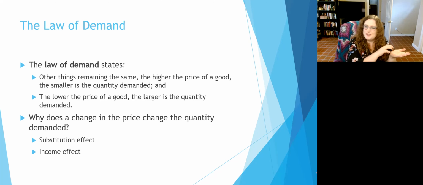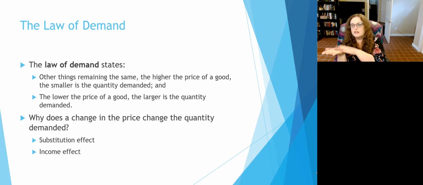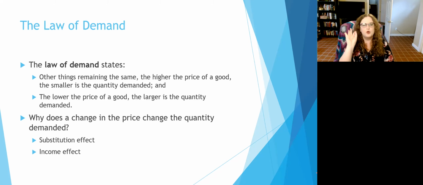There's also normal goods. So we had inferior goods, things you don't really buy when things are good. And then normal goods, the things that as you get raises, you tend to buy more of, right? So let's say that like this is the good mac and cheese. This is that truffle mac and cheese that you get at the really nice restaurant, right? Well, there's income effects for that as well. So if times are hard, if you have a decrease in income, you're probably not going to go get that very fancy like $20 plus truffle mac and cheese. You're going to reduce your consumption of it because there's a change in your income.